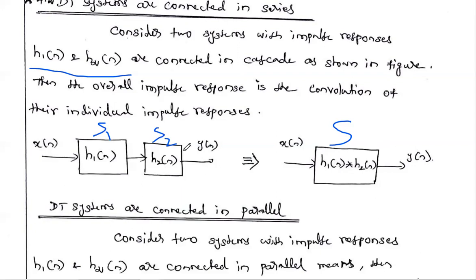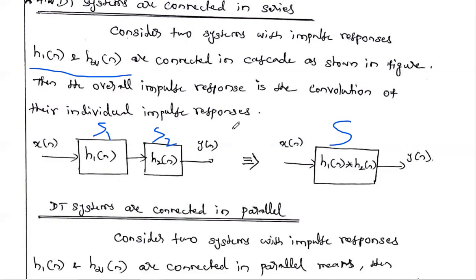Similarly, if three systems are connected in cascade, the overall impulse response is the convolution of the individual impulse responses, that is h1[n] convolved with h2[n] convolved with h3[n]. We can extend this to any number of systems. This is an important 2-mark question, and using it we are going to solve the big problems also.